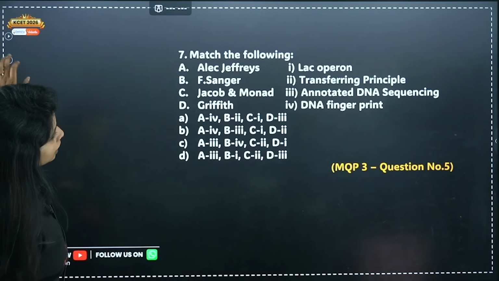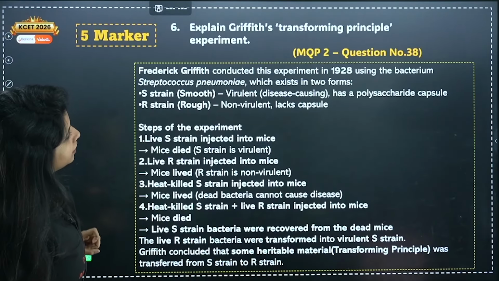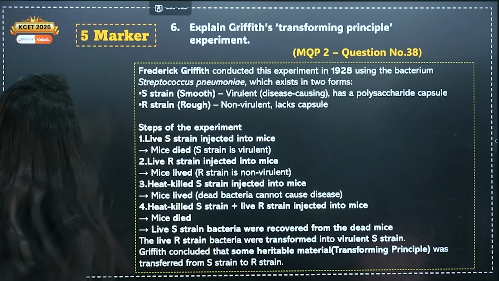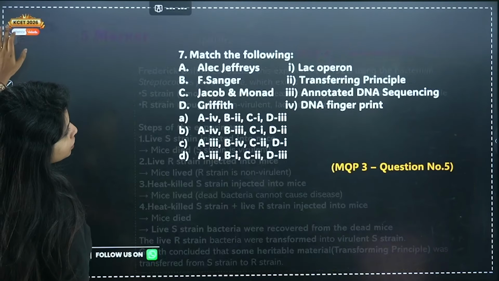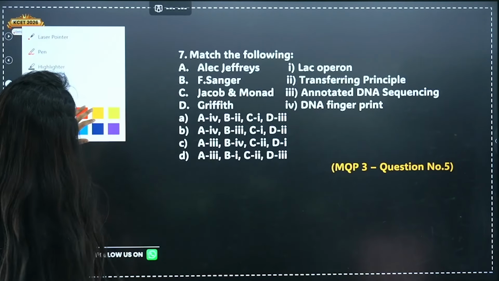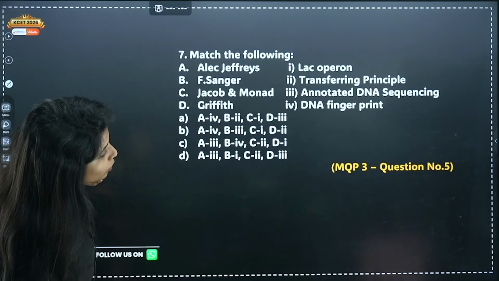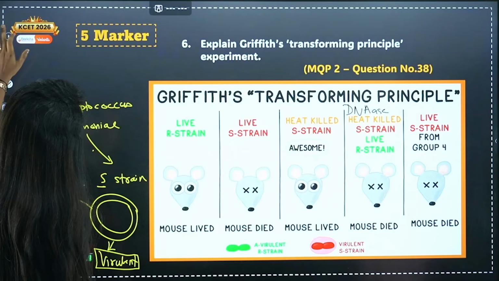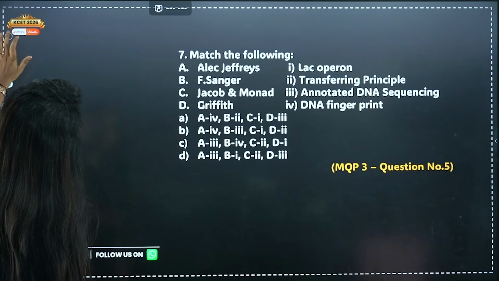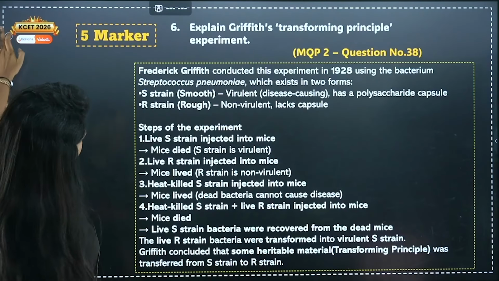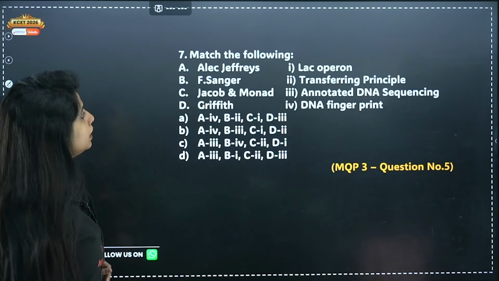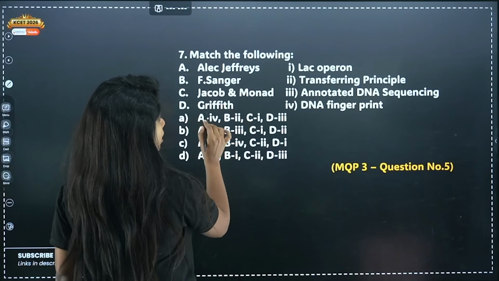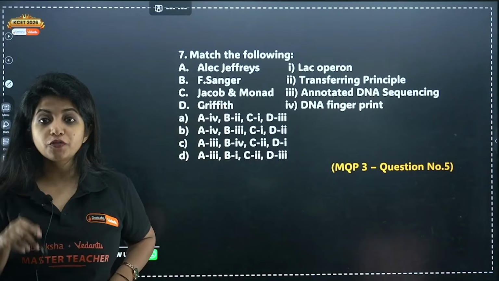Cool? Okay, cool. Now we go ahead with the next question, and this is from model question paper 3, and the question number is 5. Match the following: Alec Jeffrey, F. Sanger, Jacob and Monod, and Griffith. You have to match the following.